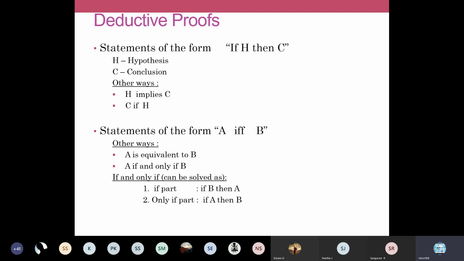So these are asked in your 2-mark questions. Certain proof techniques are asked in 2 marks. The mathematical induction problems are asked in part B questions. Okay, so in such a way you can note down.